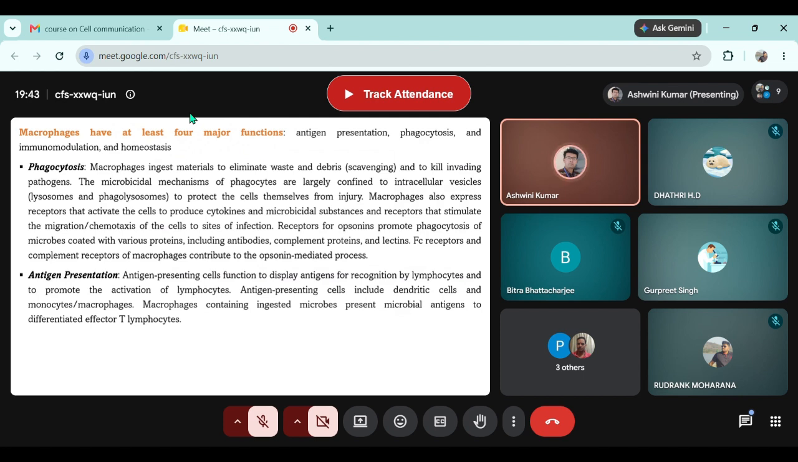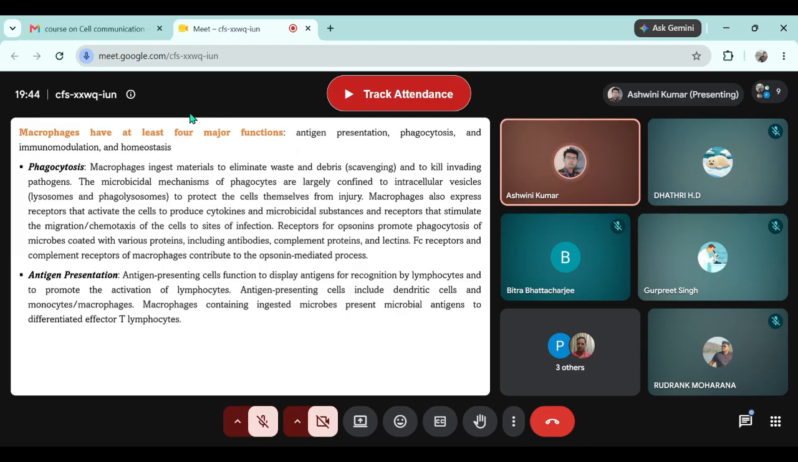So the four major functions of macrophages that we know till today are antigen presentation: they present the antigen or pathogen to the respective T cell so that it can mount the immune action. They help in phagocytosis, they help in immunomodulation, and they help in homeostasis to maintain the normal state of the body. So first, let's discuss phagocytosis.